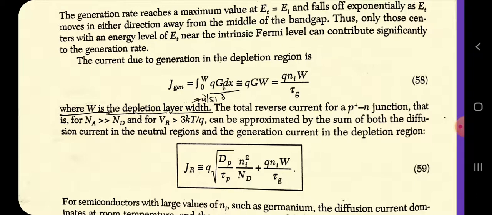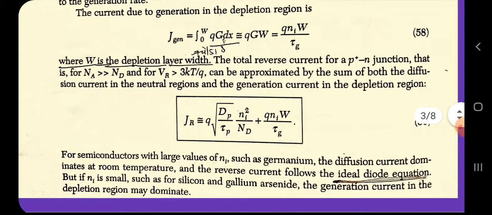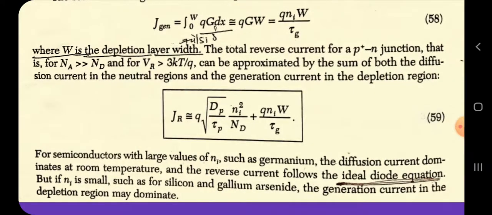The total reverse current for a p+-n junction, that is for N_a very much greater than N_d and for V_R greater than 3kT/q, can be approximated by the sum of the diffusion current in the neutral region and the generation current in the depletion region. So J_R is nearly equal to q√(D_p/τ_p) n_i² divided by N_D plus q n_i W by τ_g.